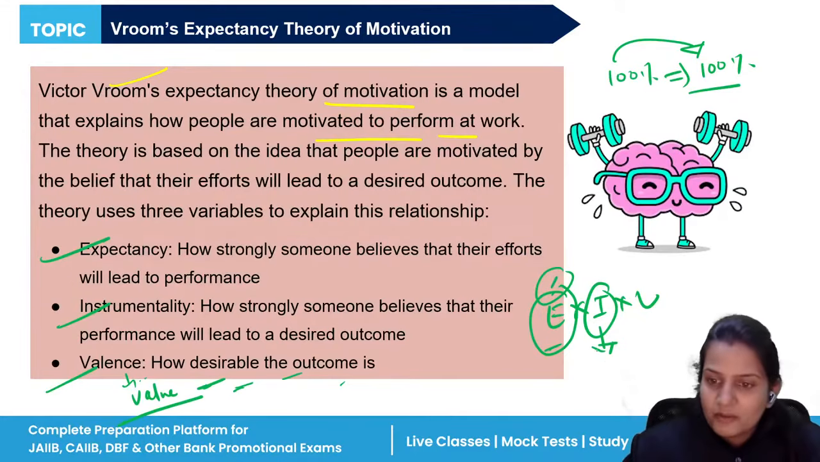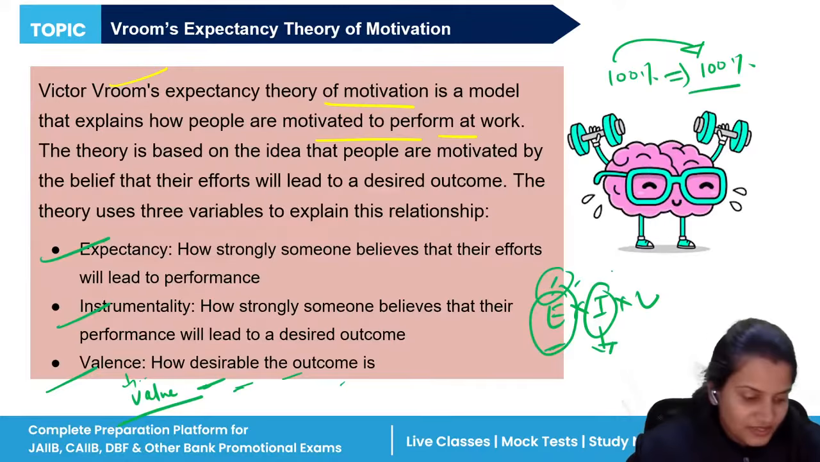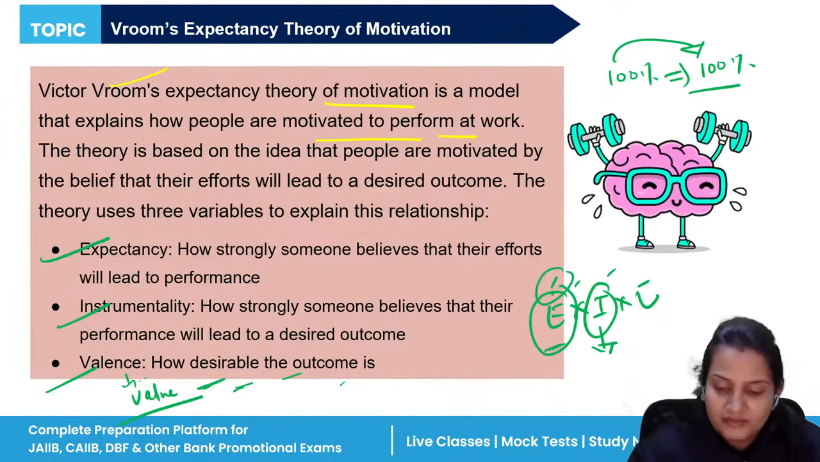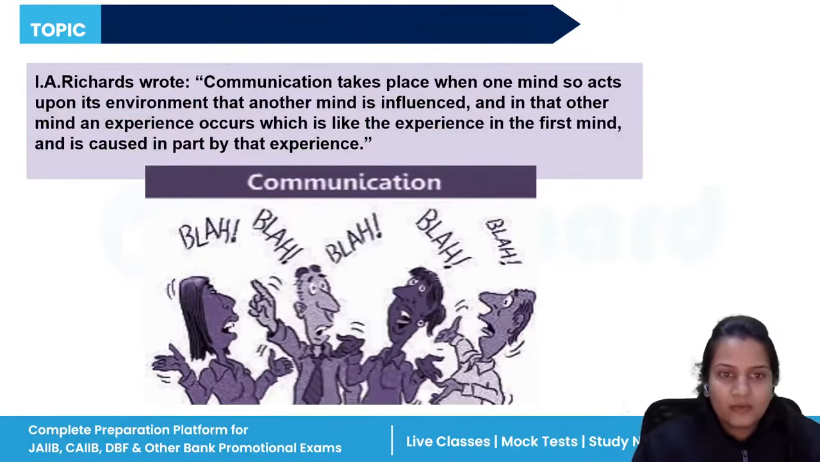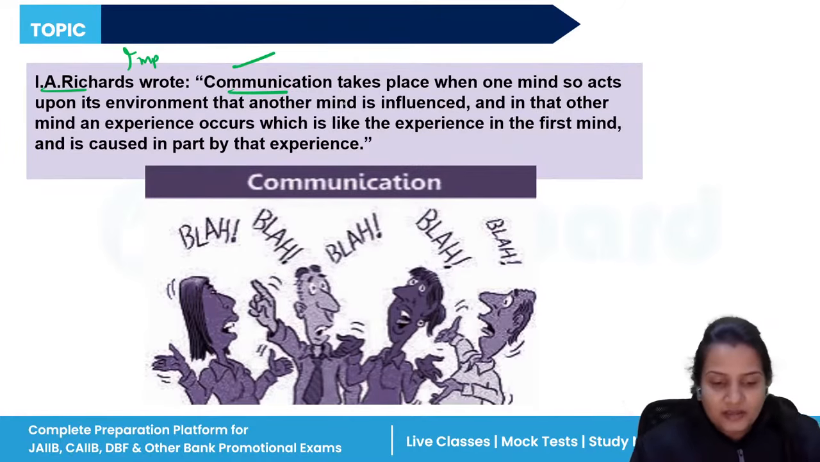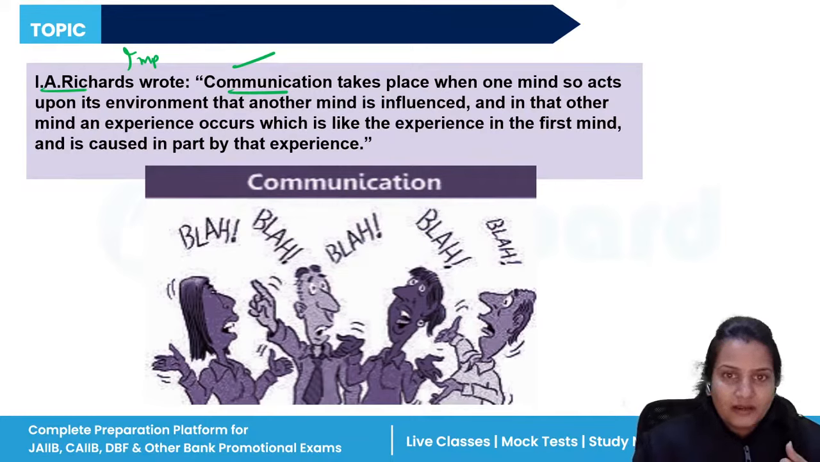Yeah, so they talk about the three elements: expectancy, instrumentality, and valence. Now, next is communication. Communication is also one of the important elements of directing. I. A. Richards wrote that communication is the interaction between two people. It takes place when one mind acts upon the environment. It is the interaction between two or more people, that is communication.